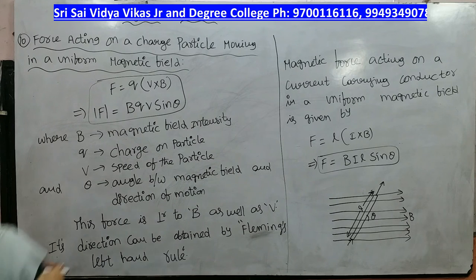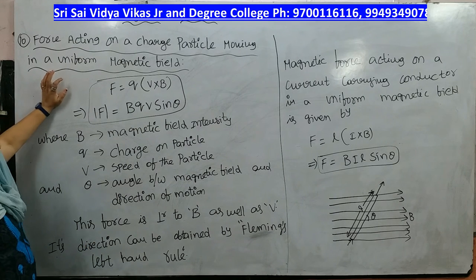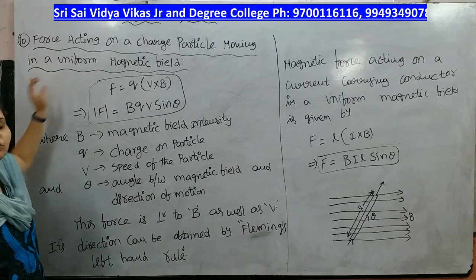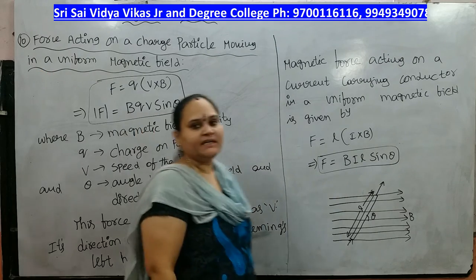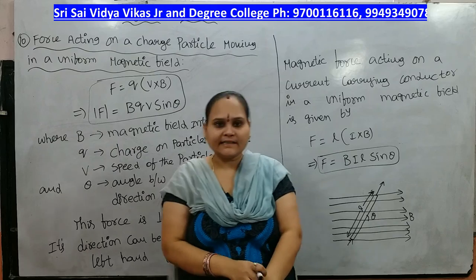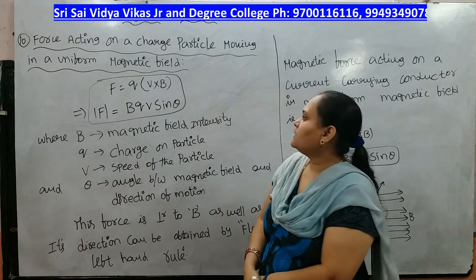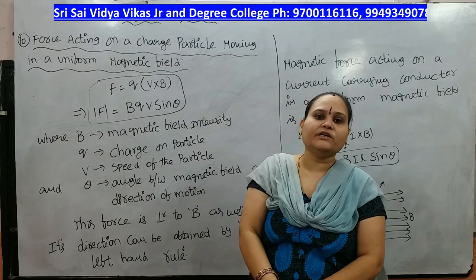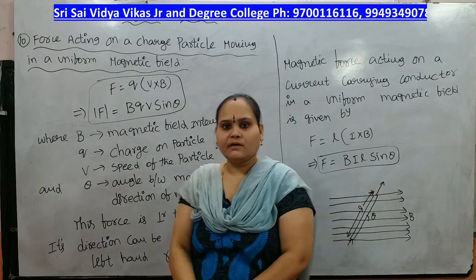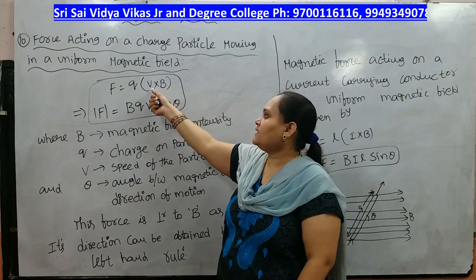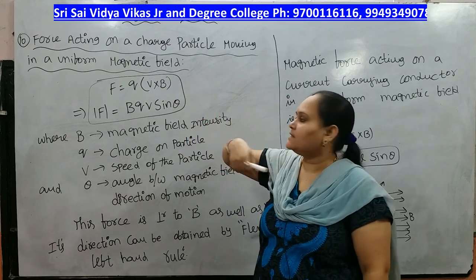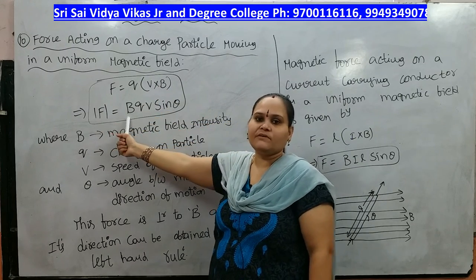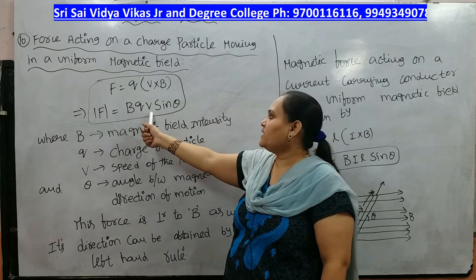And the next topic is force acting on a charged particle moving in a uniform magnetic field. Its formula is F equal to Q into V cross B. V cross B means AB sin theta, so the modulus F will be equal to BQV sin theta.